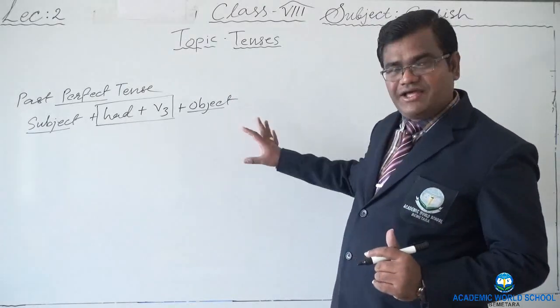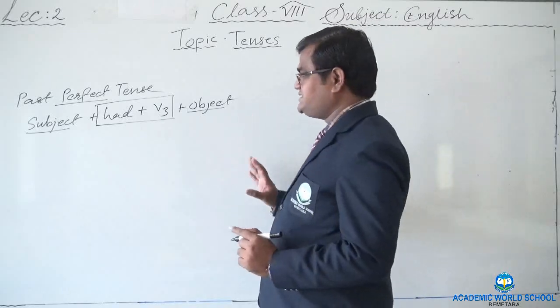So let's write the definition and I will explain it exactly.